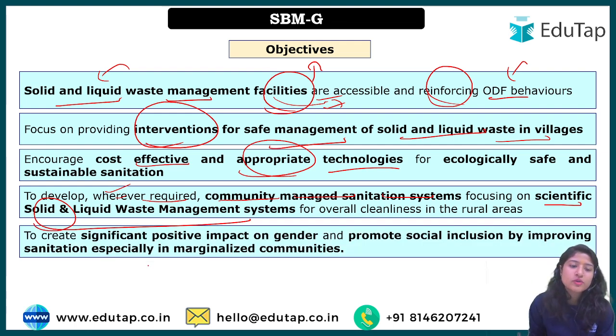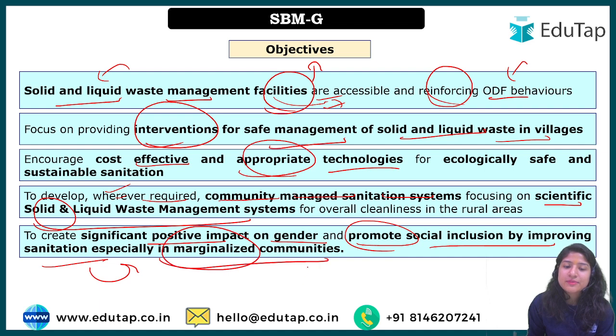Now let's look at creating a positive impact on gender and promoting social inclusion for improving sanitation, especially in marginalized communities. In marginalized communities, we know that there is still a difference in society, and sanitation and the way you live are also impacted in India by which community you are born in. We also talk about gender, male and female, where there are also these differences.